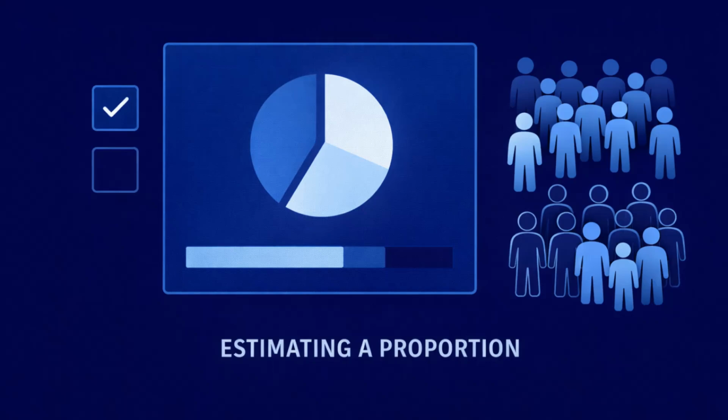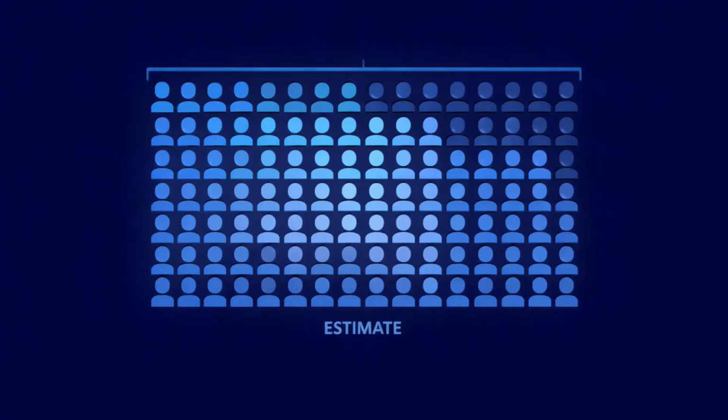In the software, you would enter the number of students who said yes, the total number of students in the sample, and the confidence level you want to use, such as 95%. The software then calculates the confidence interval. Suppose the software gives an interval from 48% to 62%. Here is how to explain that result correctly and completely.